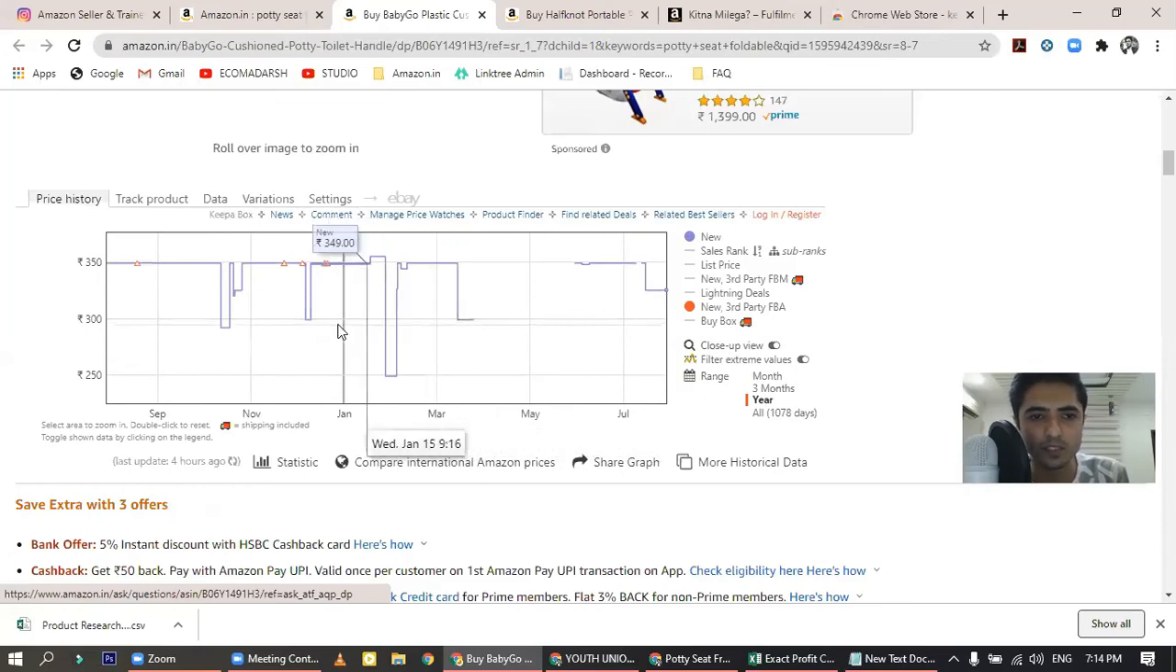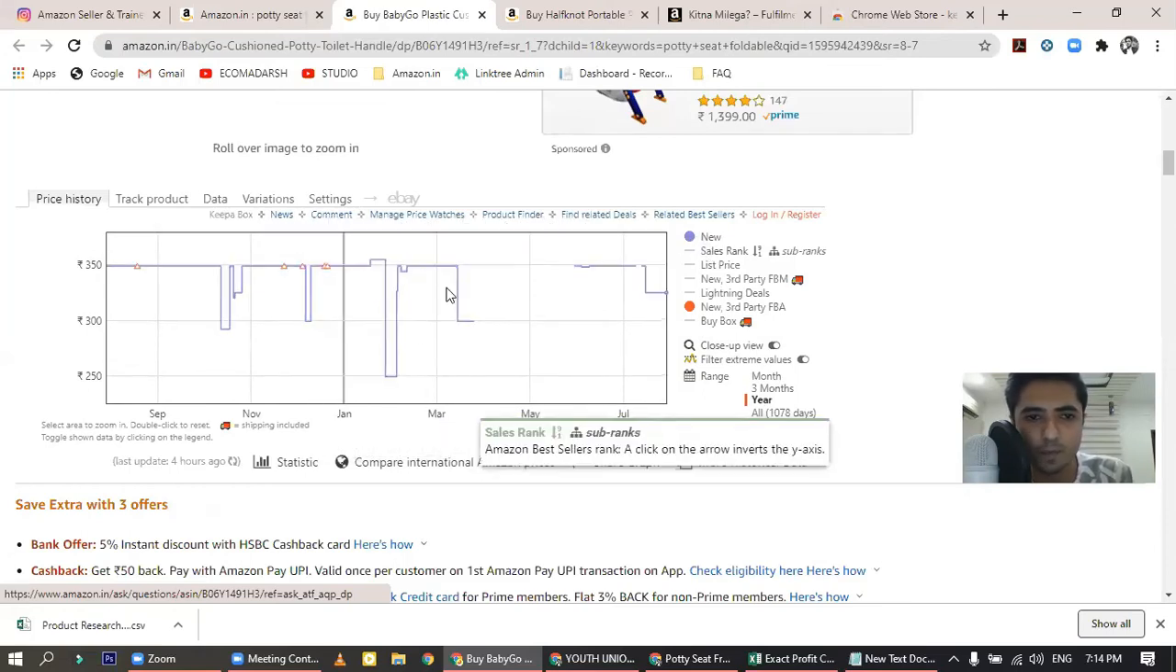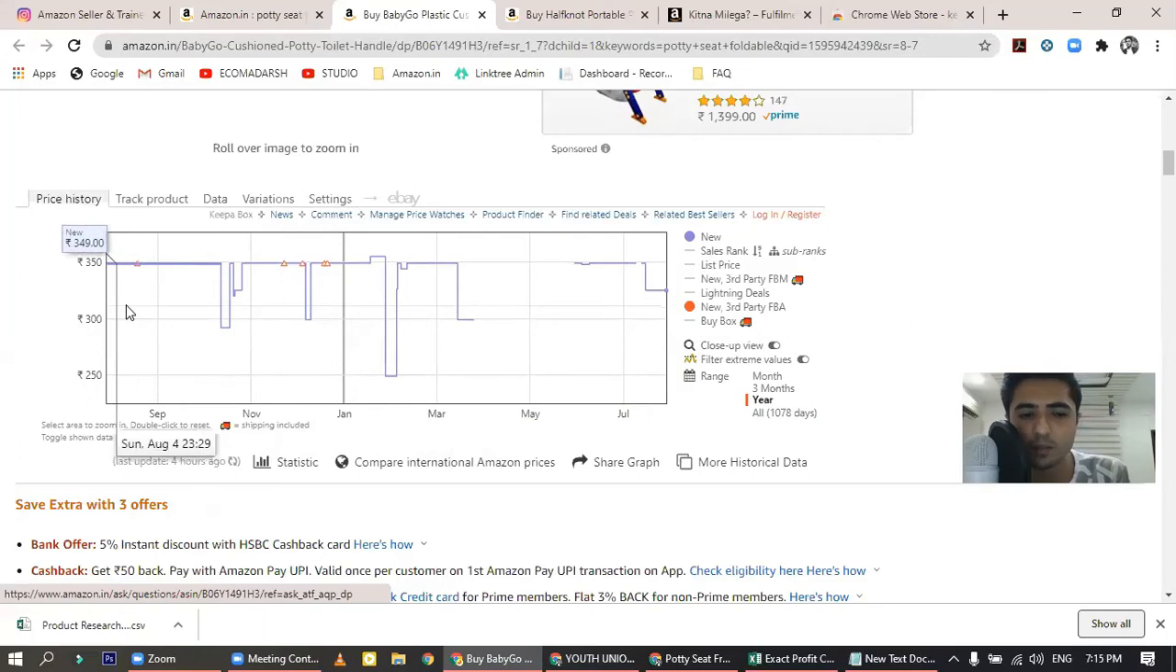Okay, now if you could see, this is the price that was being offered by all the sellers. Now you see the price was 349, it dropped to 292, again it rose to 349, again 325. So consistently he is maintaining a price of 349, but again and again he is giving some price drops. So again 349, 349, again 249, 344.